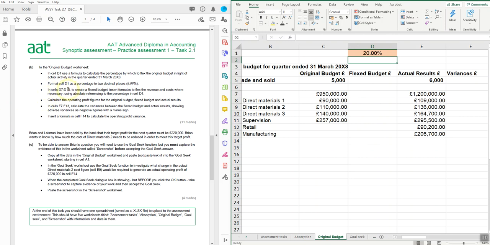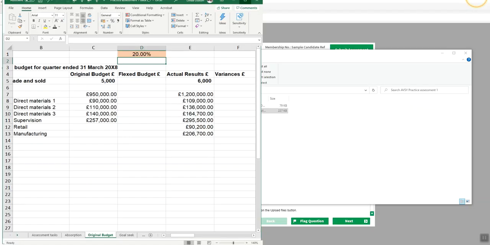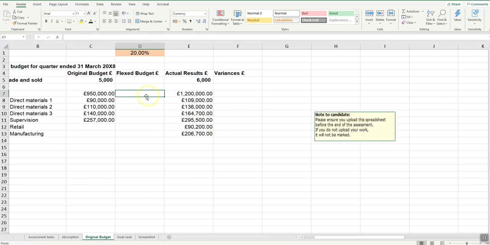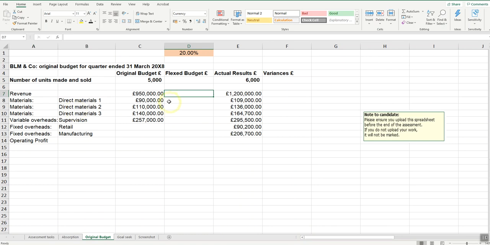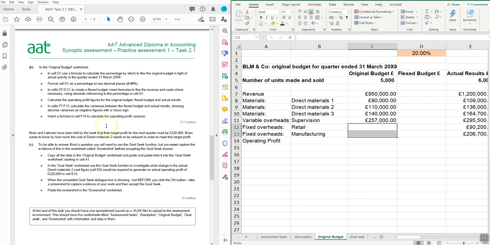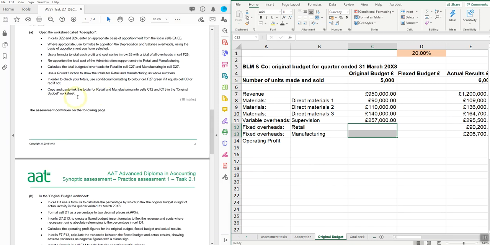In cells D7 to D13, create a flexed budget, insert formulas to flex the revenue and costs where necessary using absolute referencing to the percentage in D1. So all I need to do here is, here's my original figures, and then I'm going to flex those into this column here. Now I've just noticed that I don't have any figures here. Have I? I think I might have missed a step out. Yes, I did. I accidentally missed a step out here.